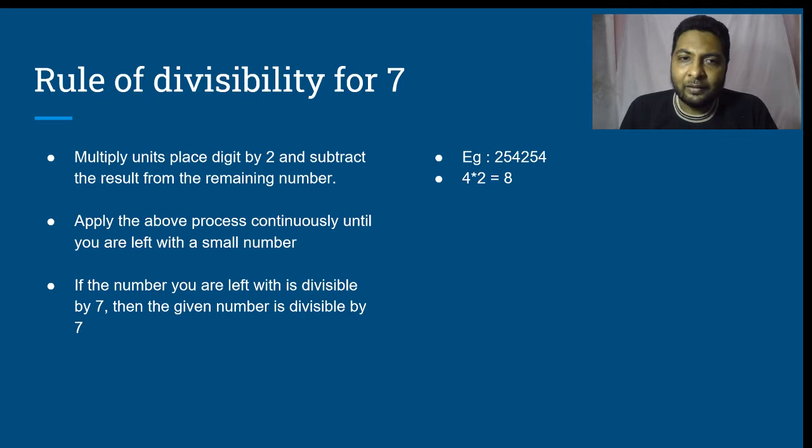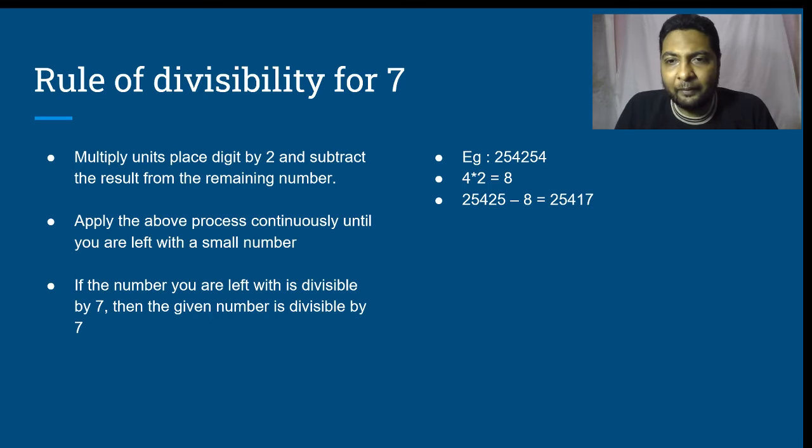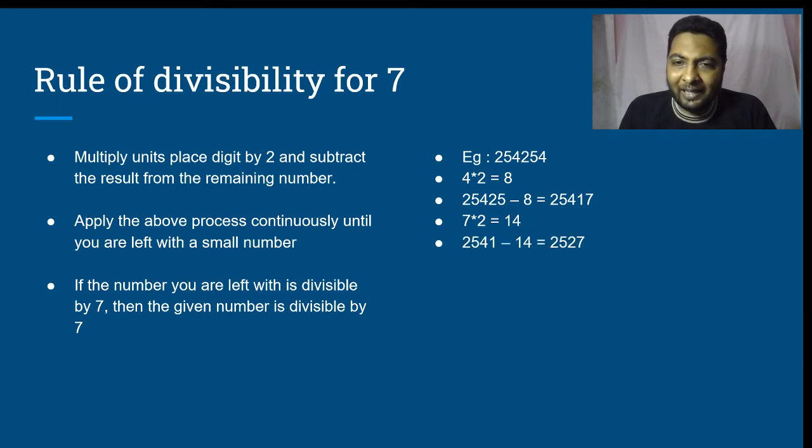Subtract the 8 from the remaining part of the number, that is 25425 minus 8 will result in 25417. Now the units place is 7. 7 into 2, 14. 2541 minus 14, 2527.